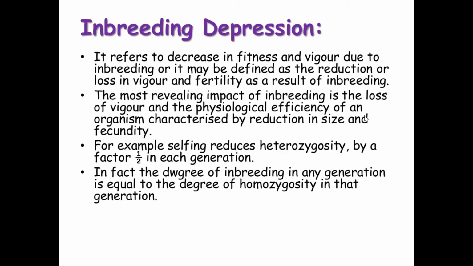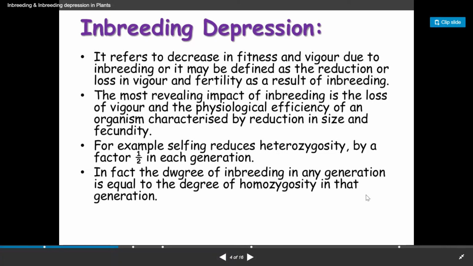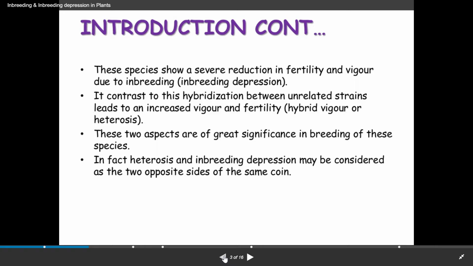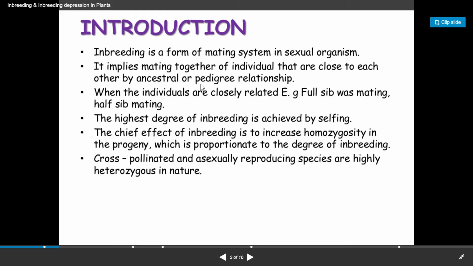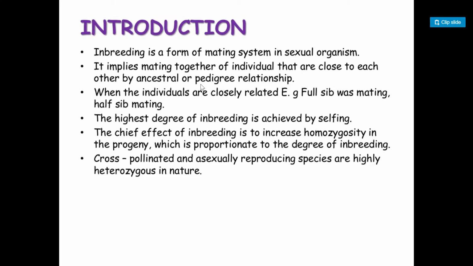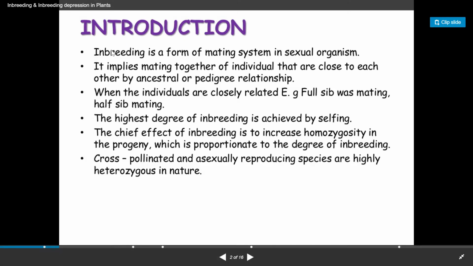Children, the next topic that we will discuss is inbreeding and inbreeding depression. Now, before I teach you outbreeding and outbreeding devices, it is very important that you understand what inbreeding is. Children, inbreeding is a form of mating system in sexual organisms, and this type of mating is done basically within the same ancestral group or very close relatives, that is pedigree relationships.